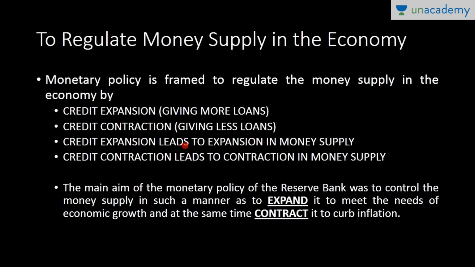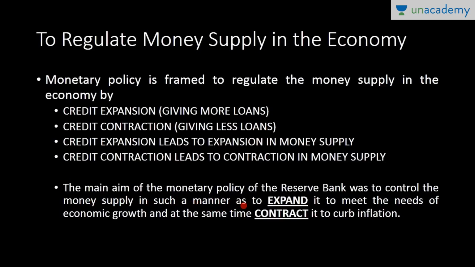Credit expansion means when we are giving more and more loans, and that leads to expansion in money supply. Of course, we are giving more loans to the public, so they have more money, so there is more supply of money. And vice versa, credit contraction leads to contraction in money supply. When we are giving less loans, of course the public will not have enough money, so that will lead to contraction in money supply. Now, the main aim of the monetary policy of the Reserve Bank was to control the money supply in such a manner.